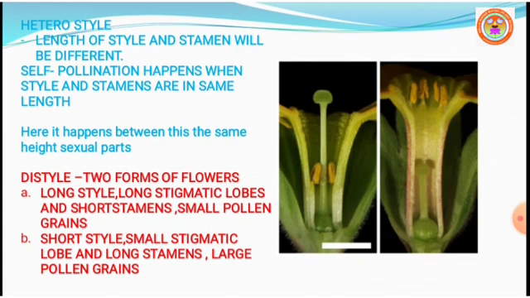Pollination will take place only between the organs which have the same length, but not in all plants. In such cases, there are some adaptations seen to carry out